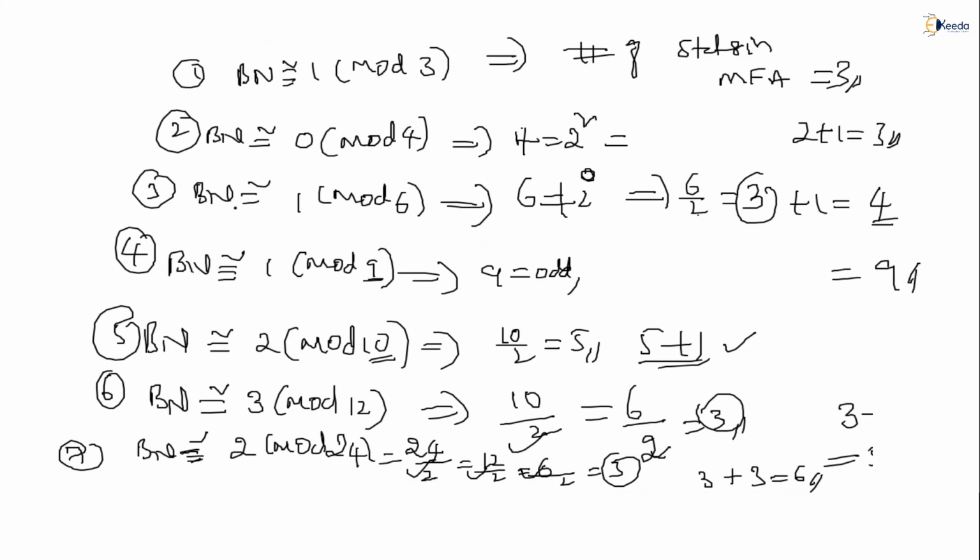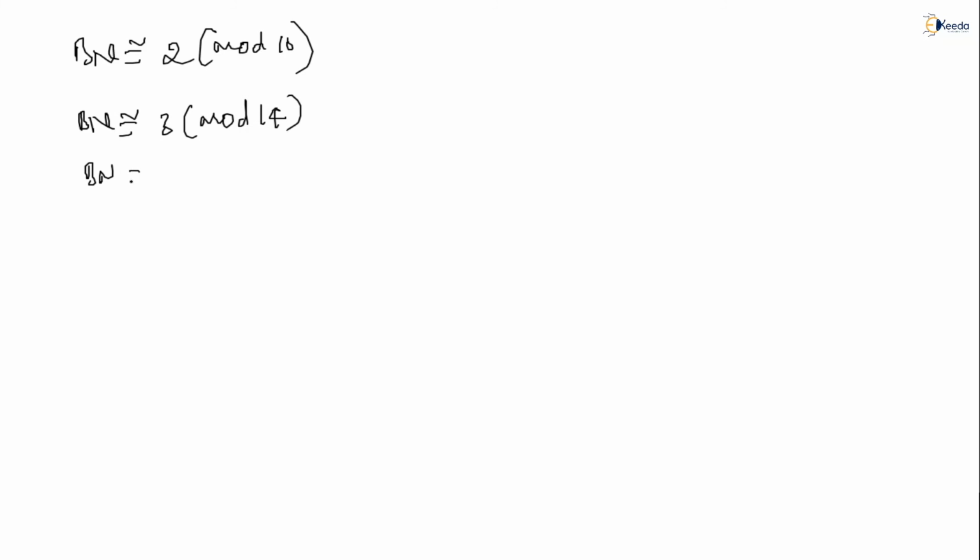I'll give a few more examples also, you can try by drawing the FA. Do 1 modulo 10. Example 1: binary number congruent to 3 modulo 14. Binary number congruent to 1 modulo 5. Take these examples and check whether my formula is correct.